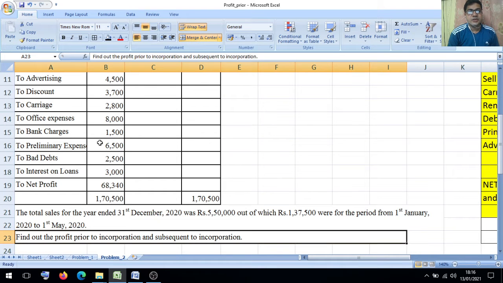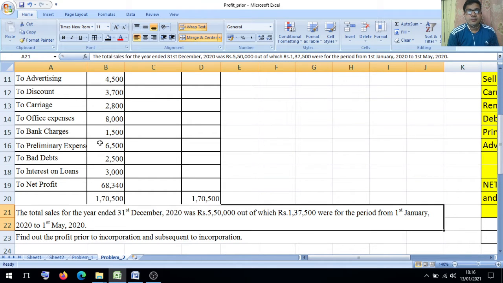There is no other income related to the business. Then they say that total sales for the year ended 31st December 2020 was rupees 5,50,000, out of which rupees 1,37,500 were for the period from 1st January 2020 to 1st May 2020. Find out the profit prior to incorporation and subsequent to incorporation.